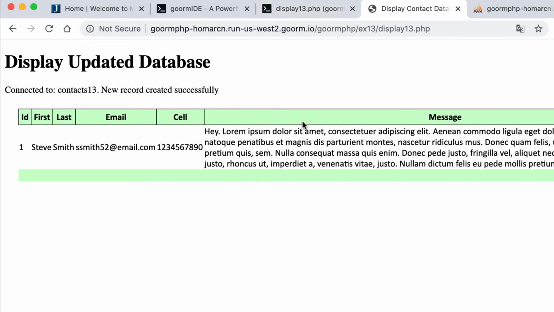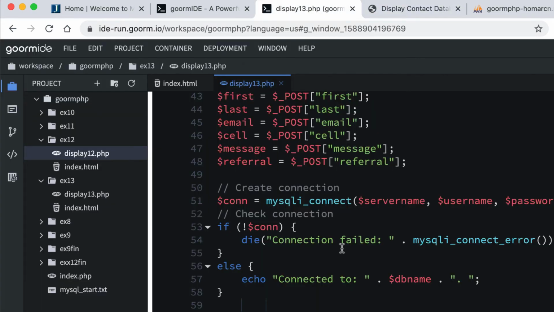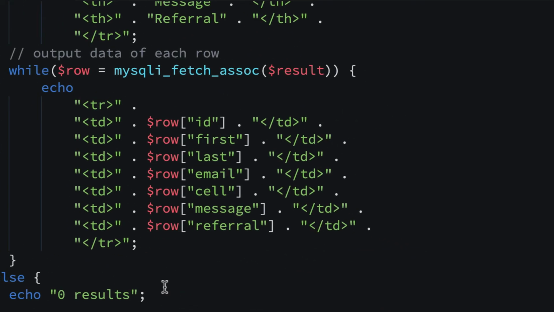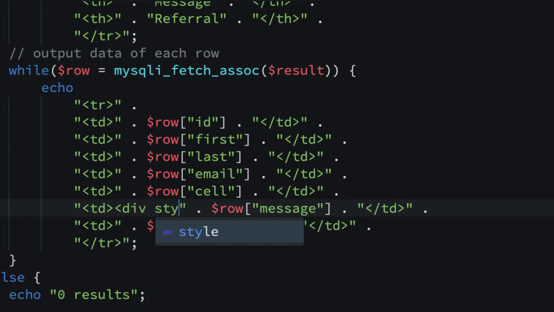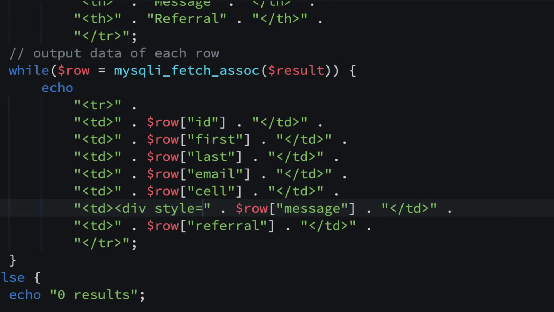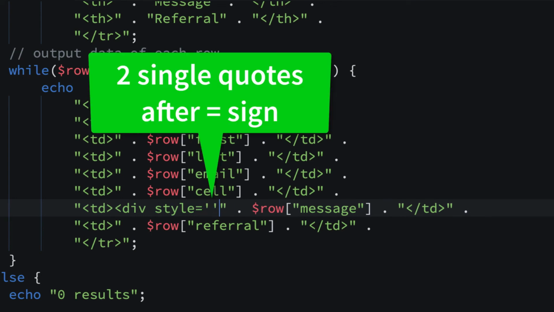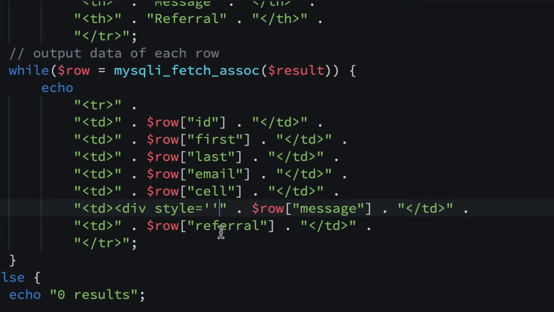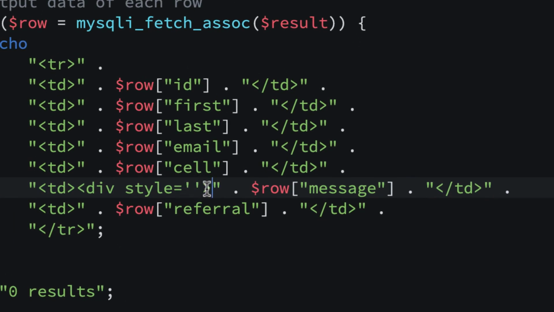Now, the first thing to fix, and this is fairly easy to fix, is going down here. It's in the output, and you might think, let's just give a style to the TD, but it doesn't work that easy. And it's actually for message, so make sure you don't do the last one. But if you go in here, go right after TD, and you're going to make a div tag, and you're going to say div, and then you're going to put a space and say style equals, and then you're going to put 2 quotes, not a double quote, but 2 single quotes. So that's the difference. There's 2 quotes, and there's the quote at the end. And then just to make sure that you don't have any problem with it, you could close your tag there. So that way you know you're separated from the 2 single quotes and the double quote.